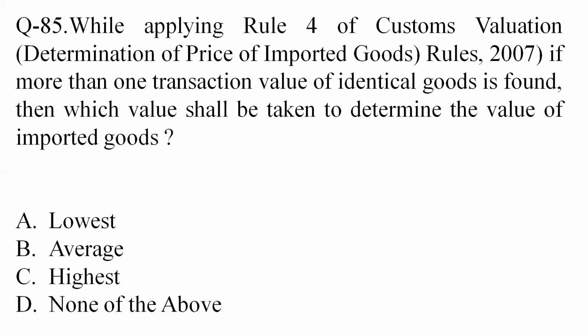Question 85. While applying rule 4 of the Customs Valuation (Determination of Price of Imported Goods) Rules 2007, if more than one transaction value of identical goods is found, then which value shall be taken to determine the value of imported goods? As per rule 4 of the Customs Valuation Rules 2007, if more than one transaction value of the identical goods is found, then the lowest value will be taken. So as per the options, option 1 or option A is the correct answer.